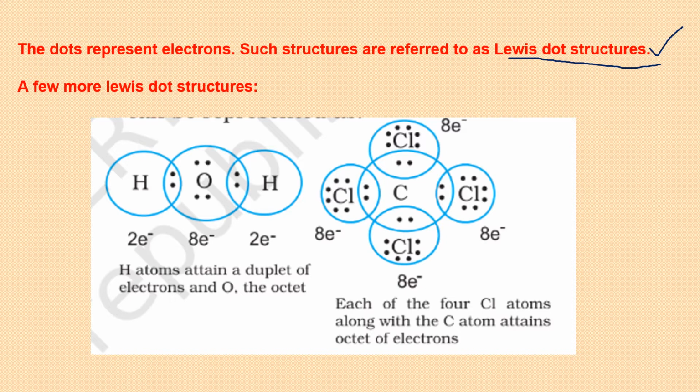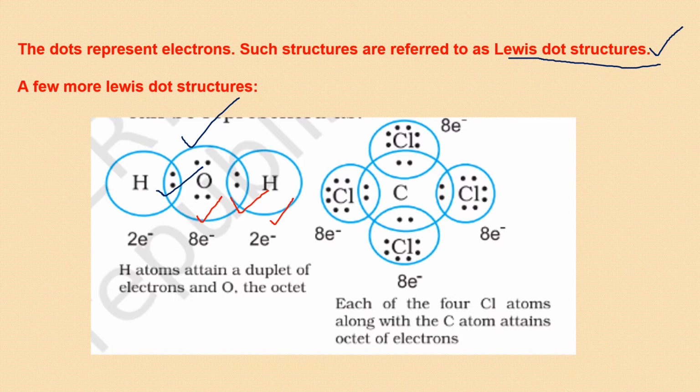So, if we have to make the structure of the water molecule, H2O, oxygen has 6 valence electrons, and each hydrogen has 1 valence electron. Only 1 electron hydrogen has. So if they share it this way, oxygen shares 1 electron with hydrogen and hydrogen shares its 1 electron with oxygen, and the same way on this side. Now you can see that the octet of oxygen is complete this way, and the duplet of each hydrogen is complete, so it is giving it stability.